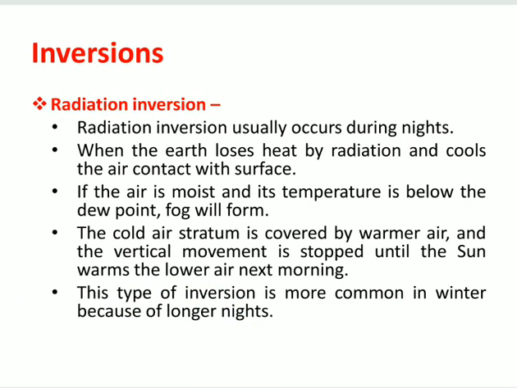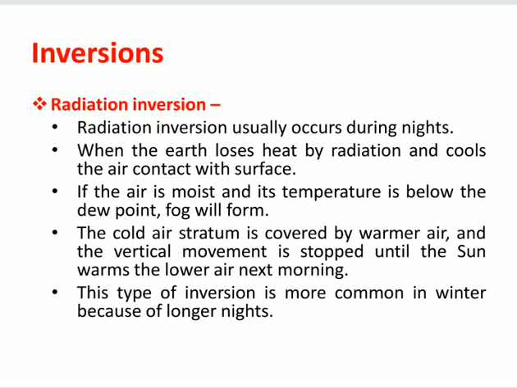And why it is, we see here, radiation inversion usually occurs during nights when the earth loses heat by radiation and cools the air in contact with the surface. If the air is moist and its temperature is below the dew point, fog will form. The cold air stratum is covered by warmer air, and the vertical movement is stopped until the sun warms the lower air next morning. This type of inversion is more common in winter because of longer nights. Understand or no?